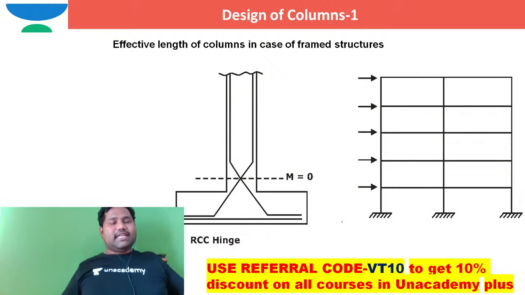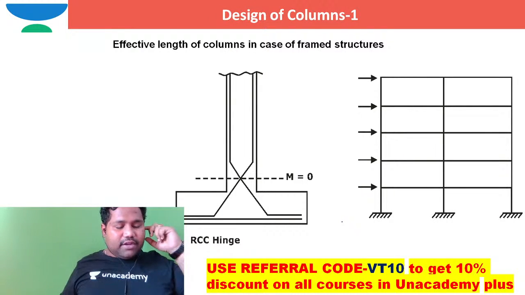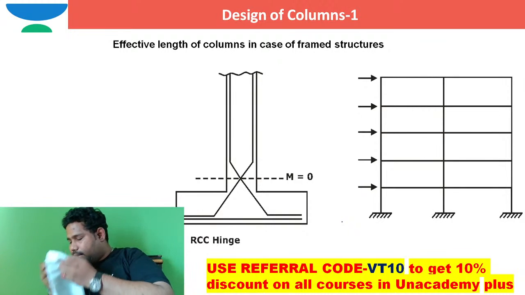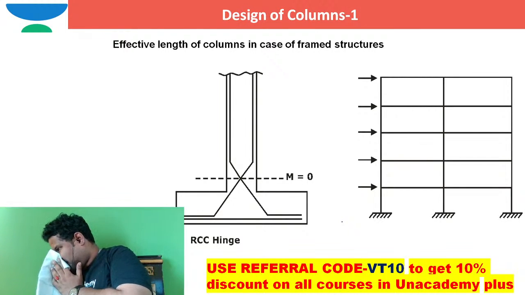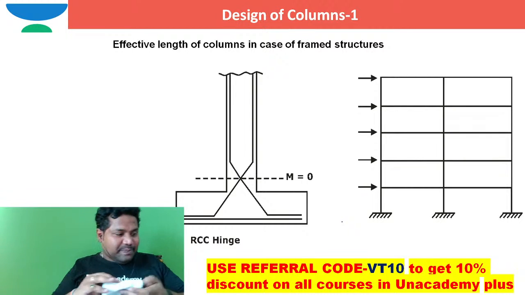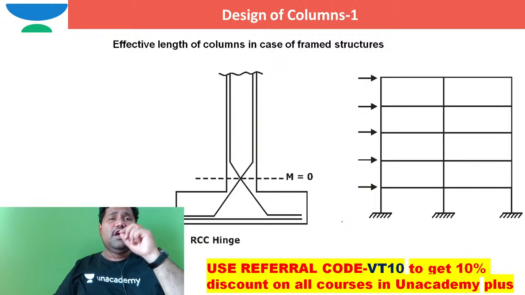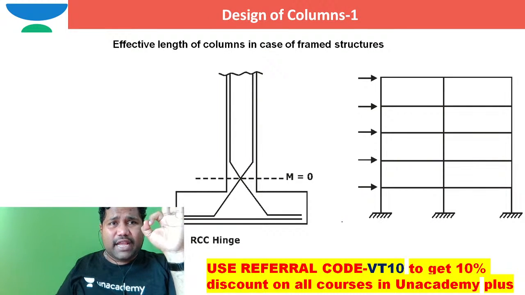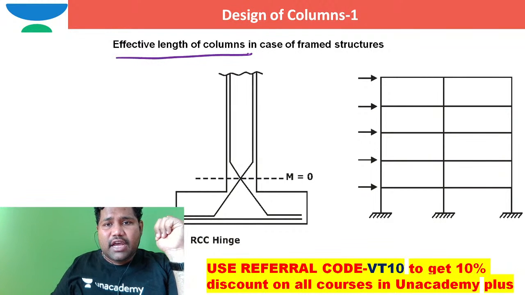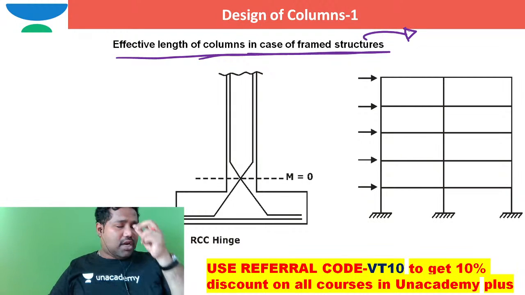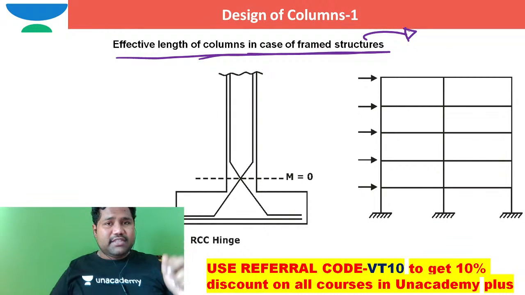Some people will say, sir, you mentioned the effective length for individual columns. Now the question is, sir, how to find out effective lengths of columns in case of rigid jointed framed structures? The answer is not by considering it as one end fixed, another end free.